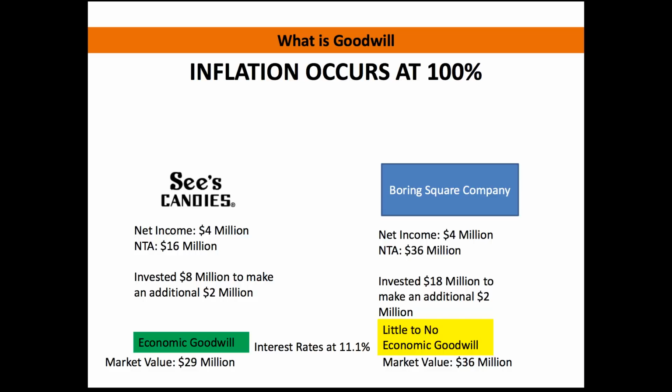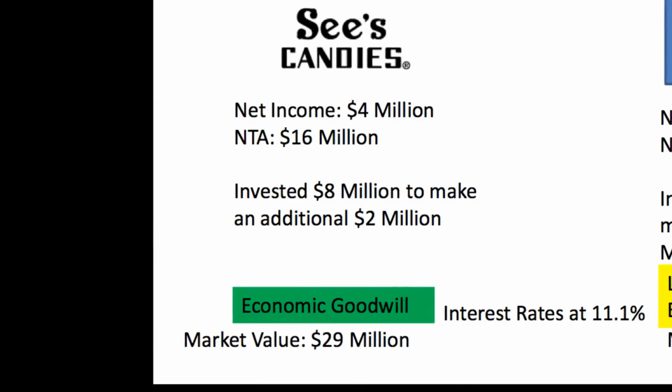Let's assume that inflation occurs right now at 100%. Okay, so we went from the last scenario to this scenario, and between those two scenarios we have 100% inflation. Now when that occurs with See's Candy, let's go over there and look at them first. If you remember, the net income on the previous slide was $2 million. Now it's $4 million because we had 100% inflation occur. And since when that happens, Buffett says not only are you making double the net income, but what you have to do is you have to double your net tangible assets.